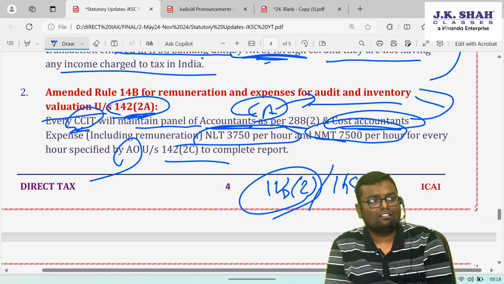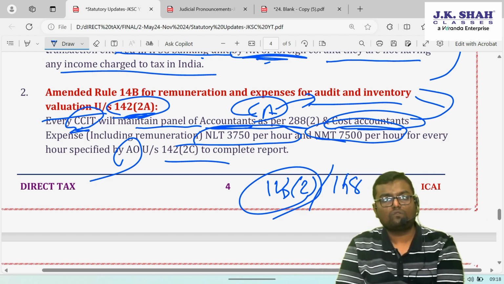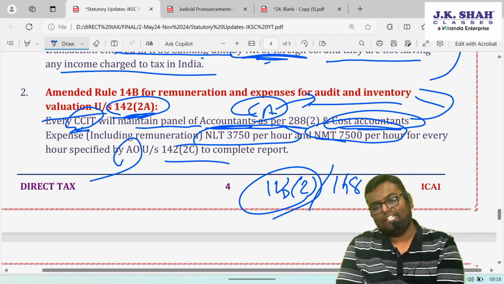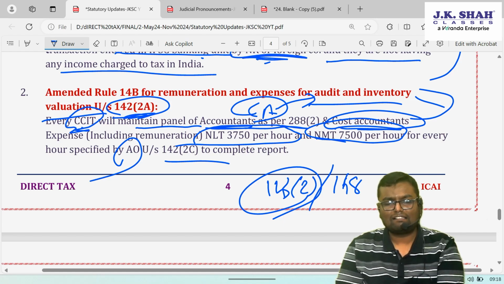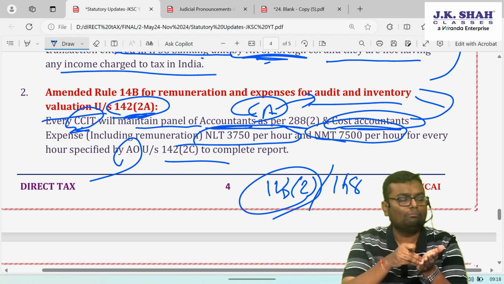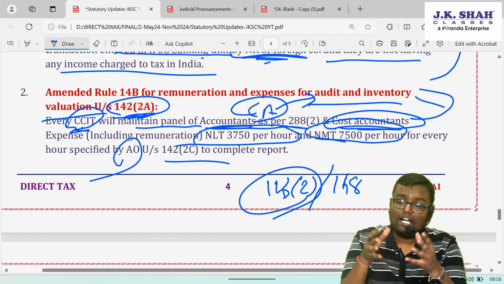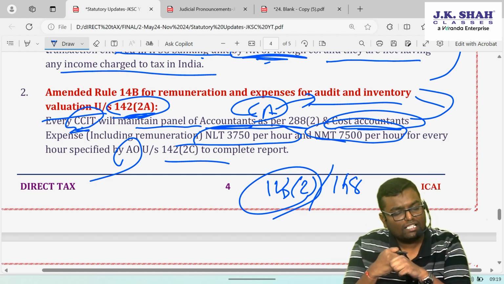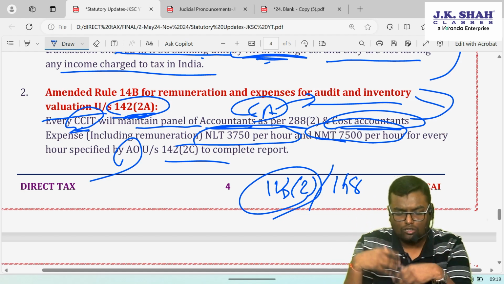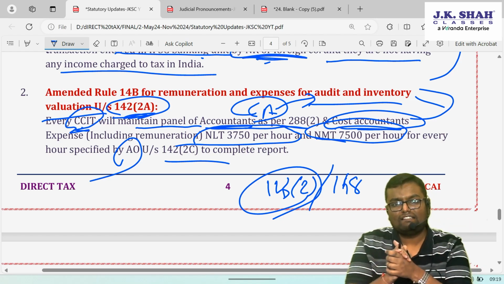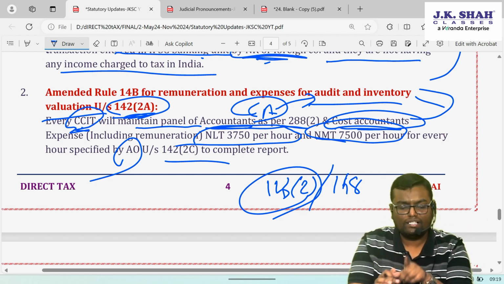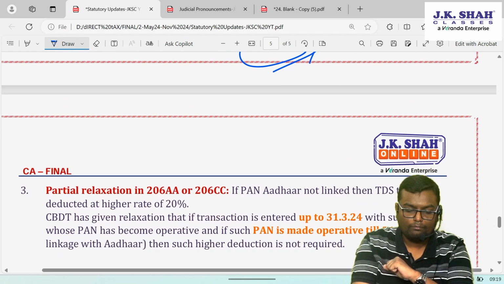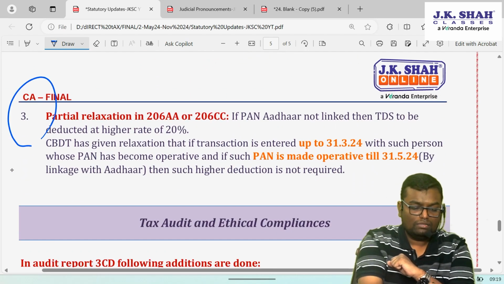See, it is not like an auditor says that I have to work for 2000 hours, pay me like that. No. The AO will clarify in the order itself that this many hours will be required to complete your report, and accordingly, up to that many hours only payment will be done. How much payment will be done by the income tax department to their auditor or cost accountant? Not less than 3750, not more than 7500 per hour. That has been clarified.